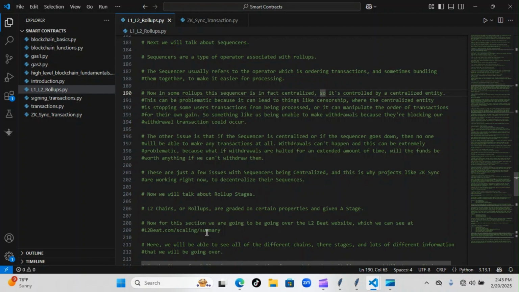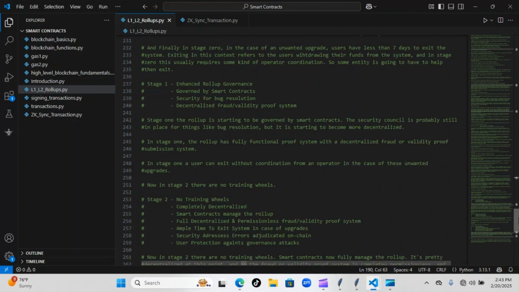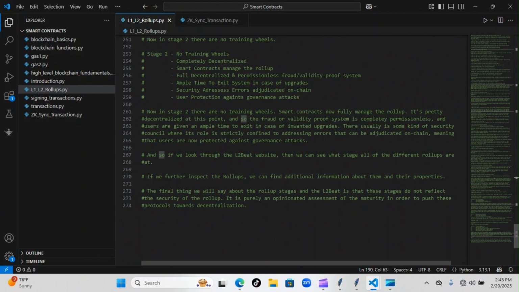That's basically what we went over yesterday. We talked about sequencers and we went in depth on that subject. Let me go down a little bit more so you can see exactly where we left off. We actually finished this entire module. So yeah, we finished the L1 L2 rollups, and today we're going to start the ZK Sync transactions and how to make a transaction on that ZK Sync chain. But of course, I'll keep you posted on that as we move forward.